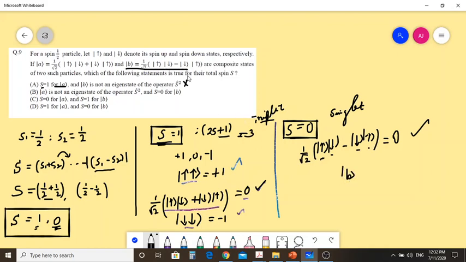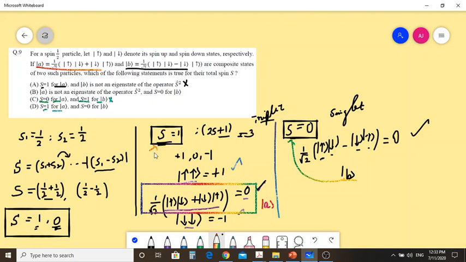See here, the antisymmetric state. This is a state given. The A state corresponds to the total spin capital S equal to 1. The B state corresponds to capital S equal to 0. So S equal to 0 for A and S equal to 1 for B is also not right. S equal to 1 for A, yes, S equal to 1 for this A state, and S equal to 0 for B state. This is the right answer.